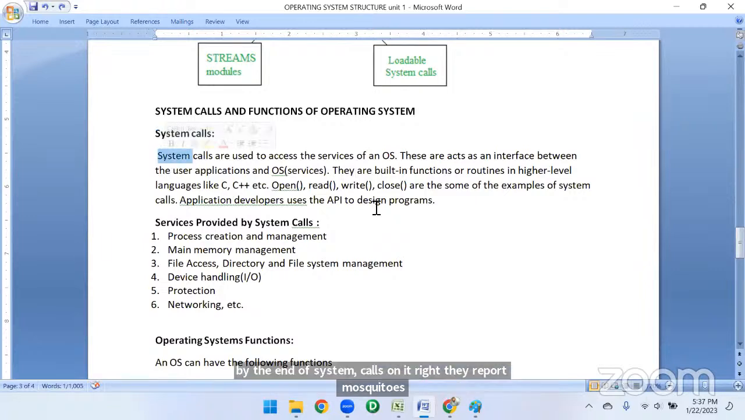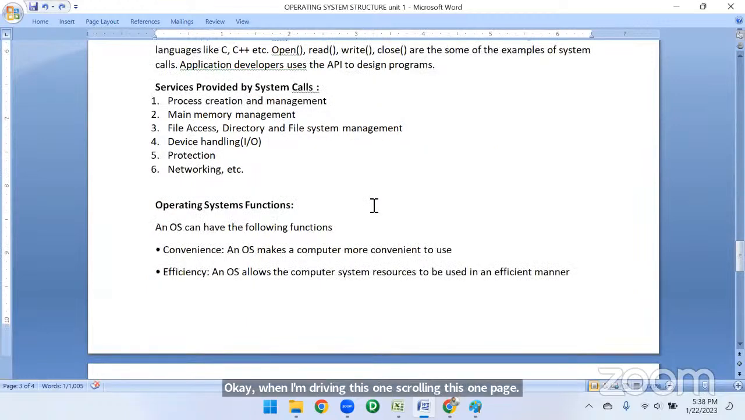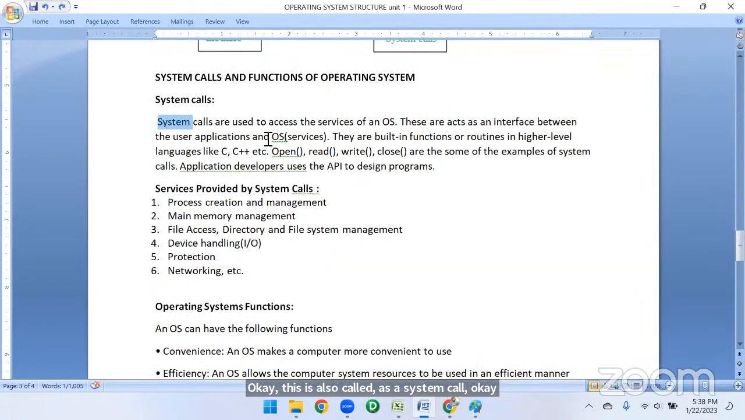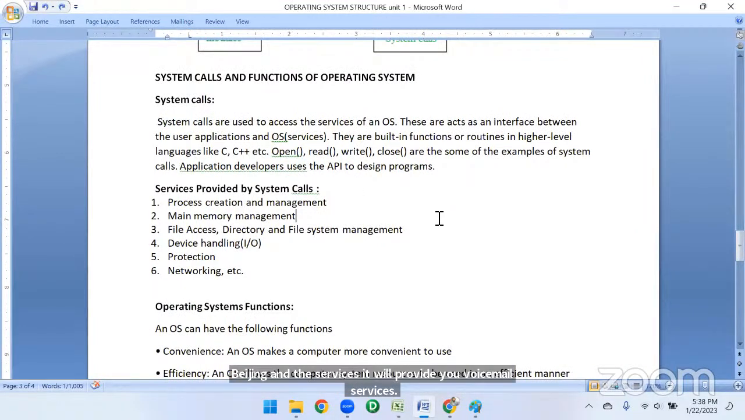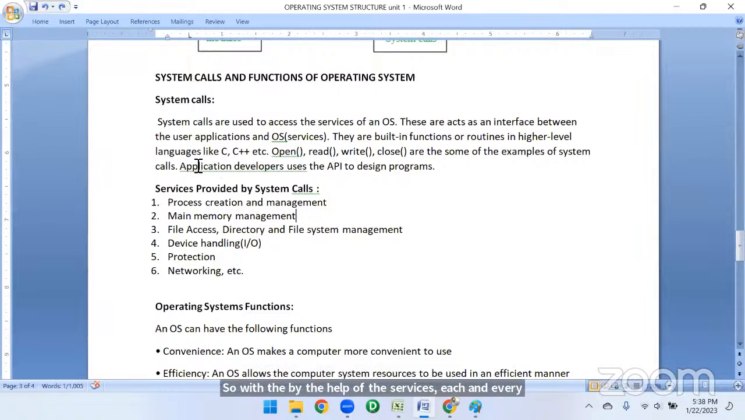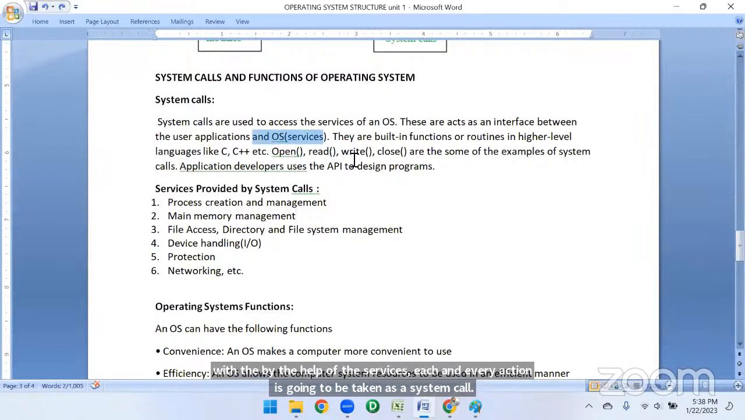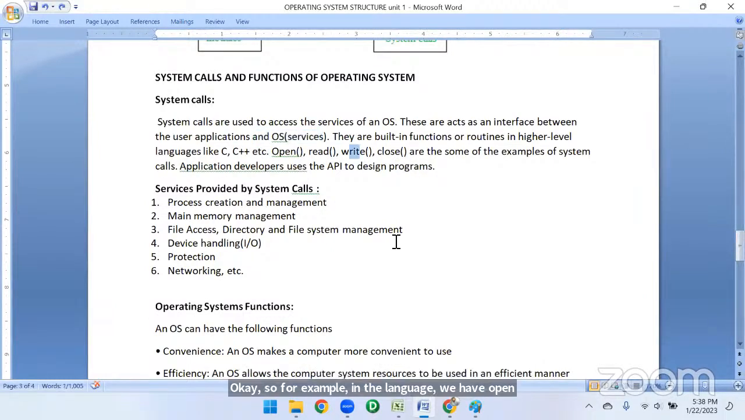When I am dragging this one, scrolling this page, this is also called a system call. Based on the services, it will provide you OS services. By the help of the services, each and every action is going to be taken as a system call. For example, in the language we have open function, read function, write function, close function.